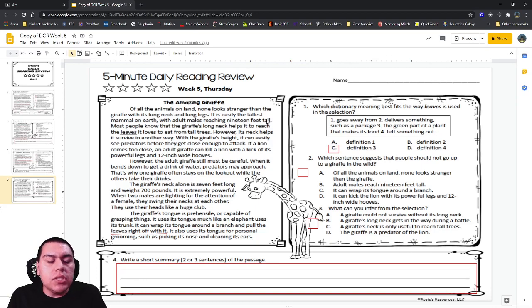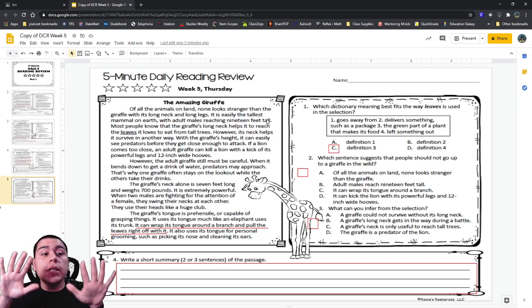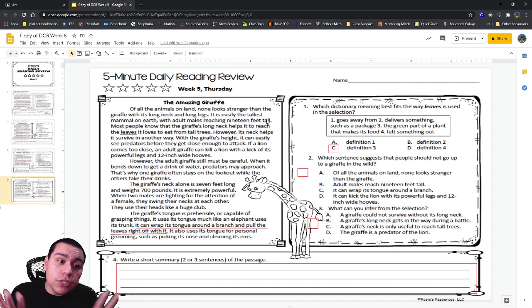The giraffe doesn't know what you're going to do, right? And giraffes don't speak English, or at least any giraffe that I've ever seen doesn't. So even if you walk up and you're going, "Hi, my name's Alexa. I'm very nice. I just want to see you." The giraffe doesn't know what you're doing, and if it sees you walking up to it, it might think that you're going to do something to it. And it could kick at you. Like you said, it has very powerful legs. Giraffes have very long legs, they're very powerful.